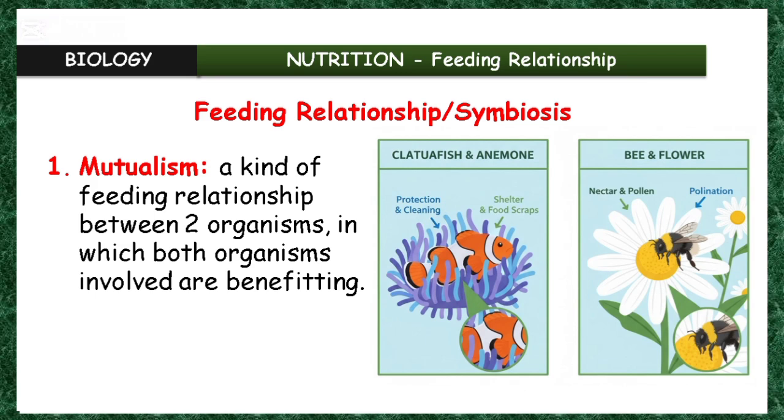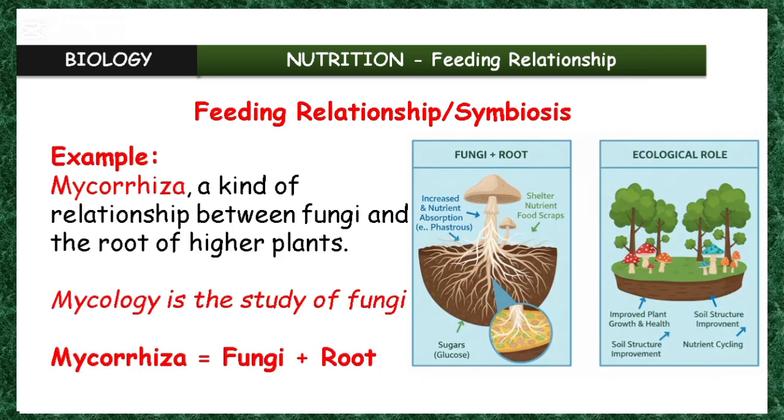Mutualism is a kind of feeding relationship in which two organisms are involved, and these two organisms are benefiting from each other. So another way of saying it, a feeding relationship involving two different organisms in which the two organisms are benefiting from each other. We have many examples of mutualism in nature. One of them is mycorrhiza.